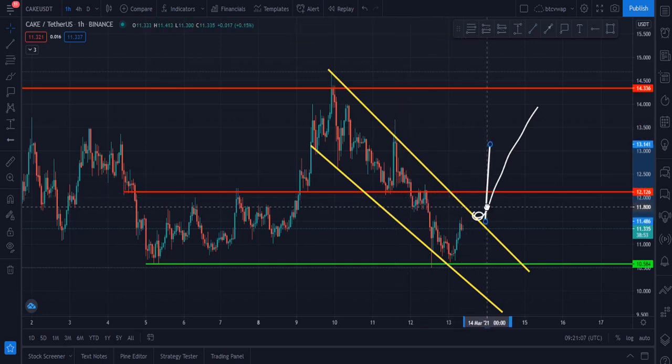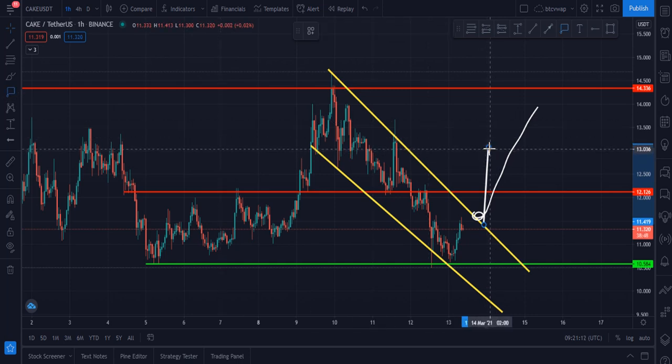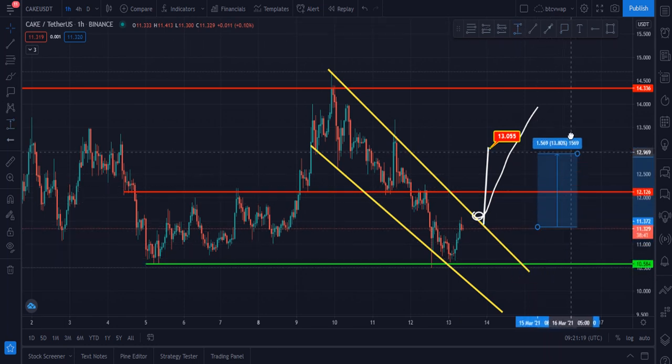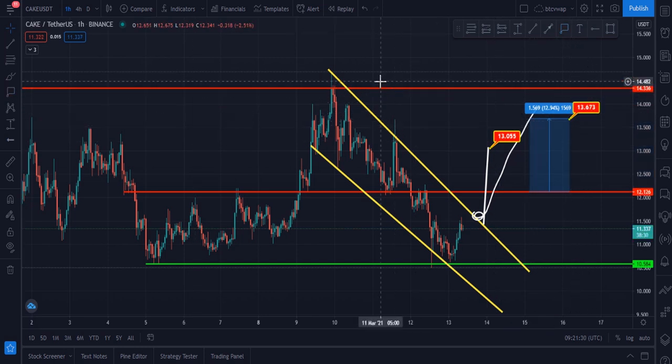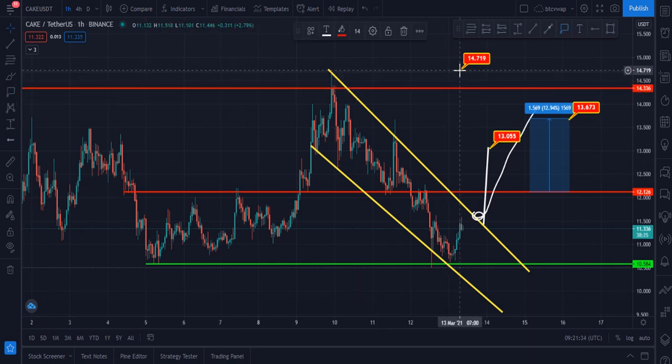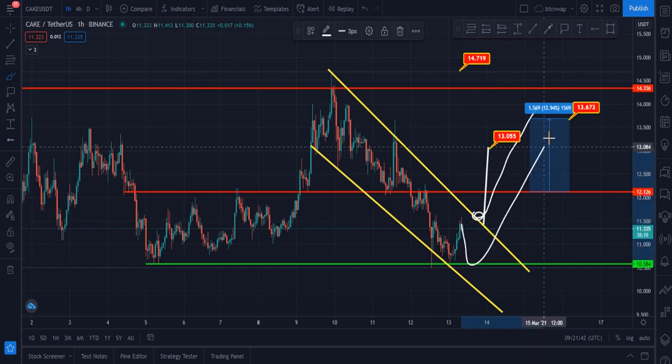Once it breaks this towards upside, our first target will be $13.10, and let me show you my next target. Then our second target will be this 13.69. These are two targets for the cake right now, and the third target is the beginning point of this, 14.60 you can say, or $14.7. Maybe it will go down to retest this zone again, and after that it will pull back.